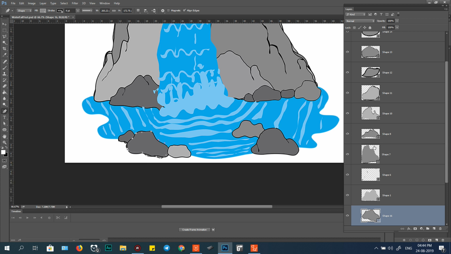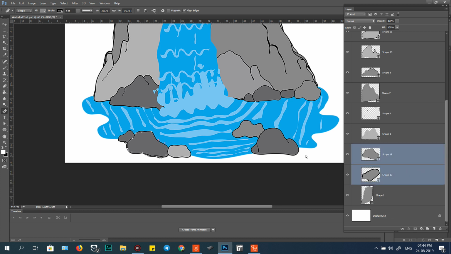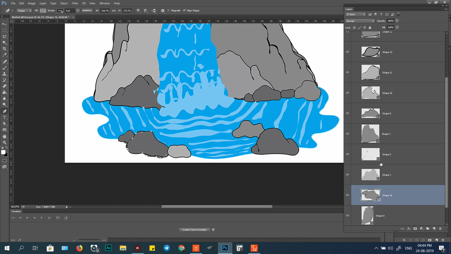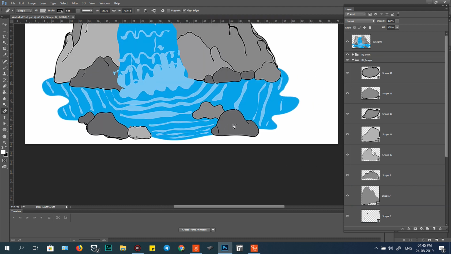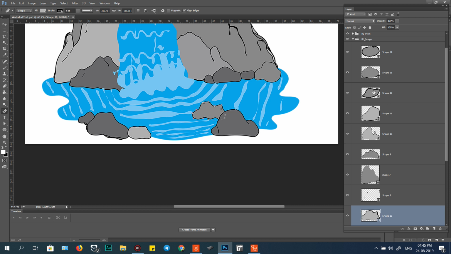Okay. If it's the same, I can merge with Control E. And this color: I click here and just draw this color. It will convert to that color automatically. You see? And this color also. Okay, easy. And use this color. Just draw.